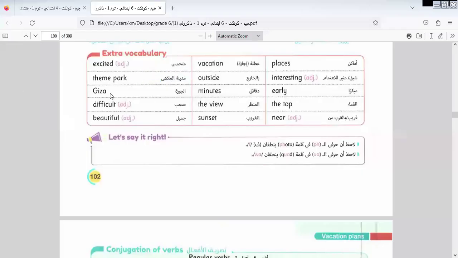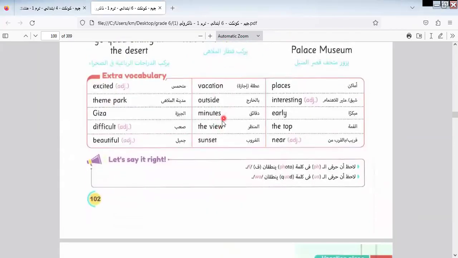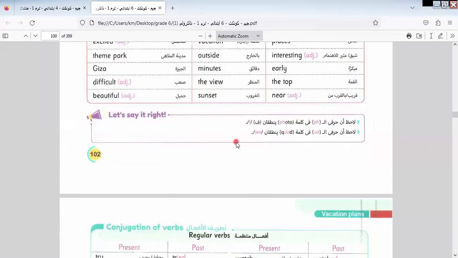Here we have Giza, theme park, difficult. The opposite of difficult is easy. Beautiful. We have vacation, outside, minutes, the view, sunset, places, interesting. This is for things, and this is for persons. Here is the ing form and the ed form. Here we have early, the top, near, and so on.